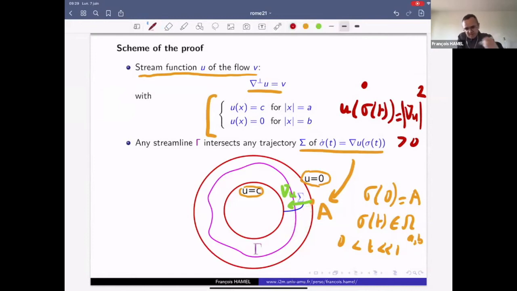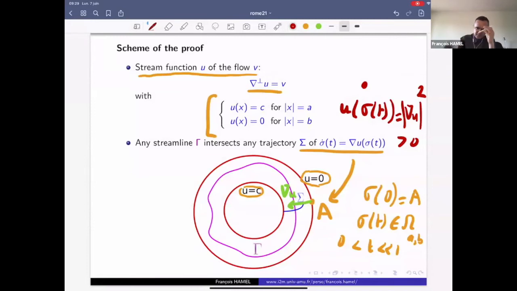Okay, and also capital sigma cannot make infinitely many turns, cannot have an infinite length in omega, because the derivative of u of sigma of t is actually larger than some positive constant, and u is bounded in the closed annulus.